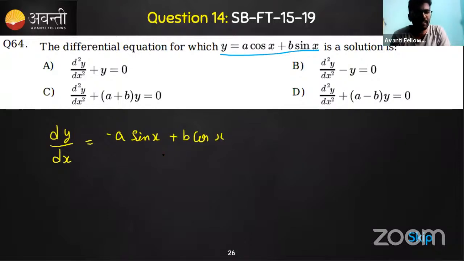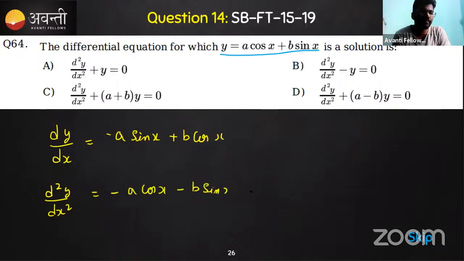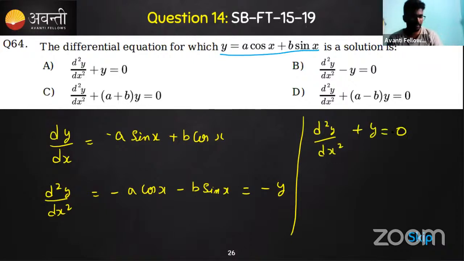Since it has two constants here, two independent constants, that tells you to differentiate two times, not just one time. So differentiate twice, and you'll get minus a cos x, and here minus b sin x. You got it, right? This expression is nothing but minus y. So now you got the final answer: d square y by dx square plus y is equal to 0. So plus y is equal to, so what is it?